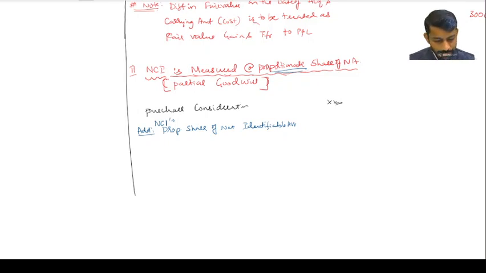Are you understanding? Net identifiable assets.